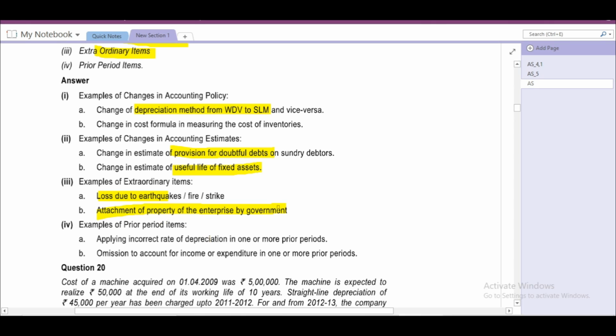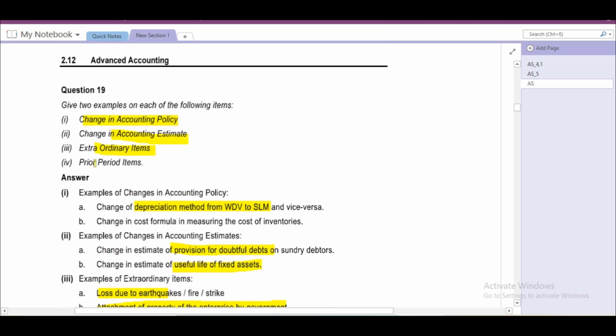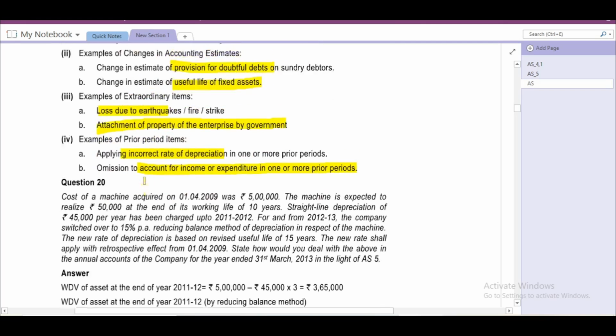Refund of government grant. Examples of prior period items: some omission happened on account of income or expenditure for 1 or more periods, applying incorrect rate of depreciation. These are examples of prior period items. You can read this.